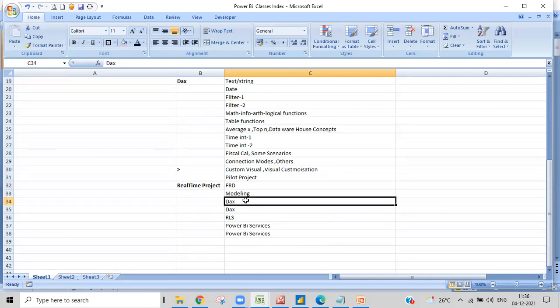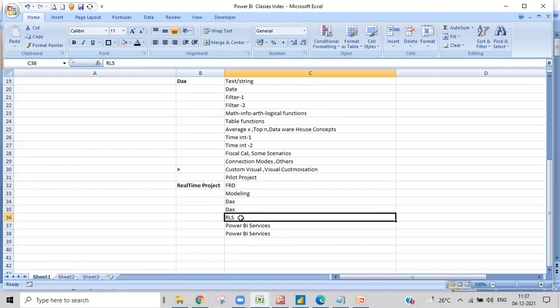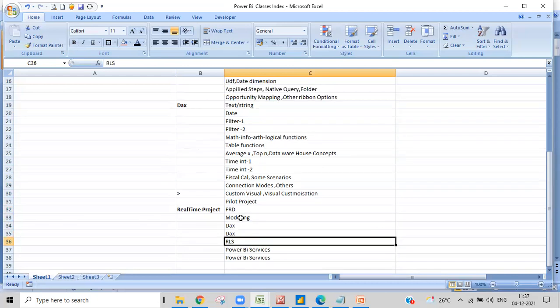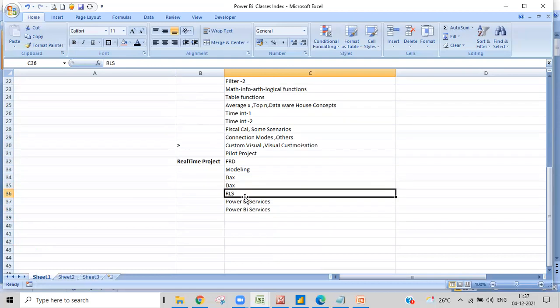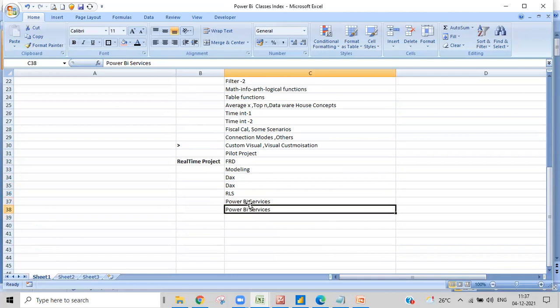After that, we'll give you all the DAX parts, and then we'll go with some other important topics which are very familiar in Power BI, which is row level security. And after that, the other parts which are well known, and a lot of questions that you will get in interviews are on Power BI services. That we made in 2 sessions because that is a somewhat bigger concept. So in 2 sessions, I'll give you all the Power BI services. I'll give you in brief what Power BI services are, what concepts you need to learn, and how you can give answers.